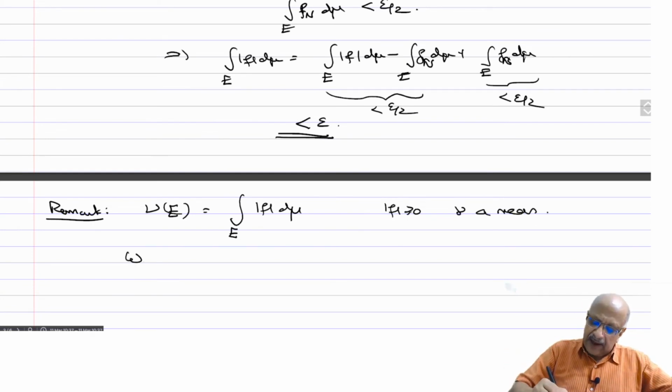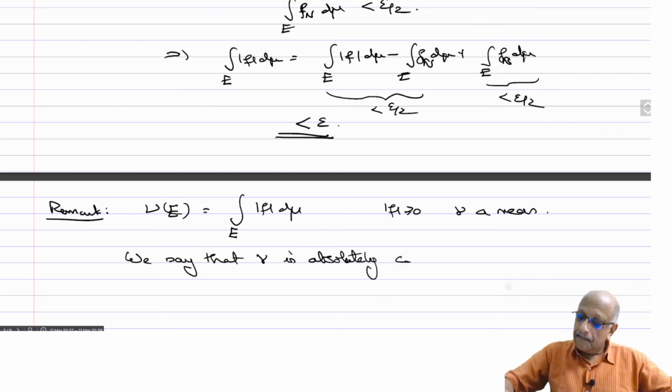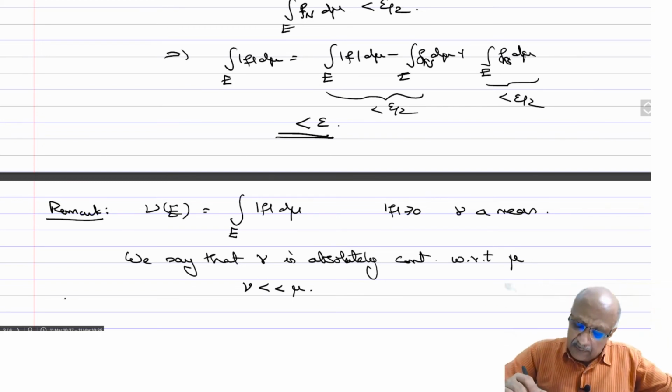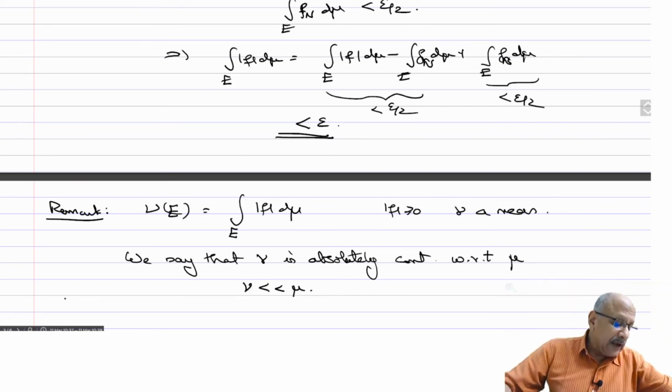So we say that nu is absolutely continuous with respect to mu, and we write nu in this form. So if mod f is integrable, then nu is absolutely continuous with respect to mu.